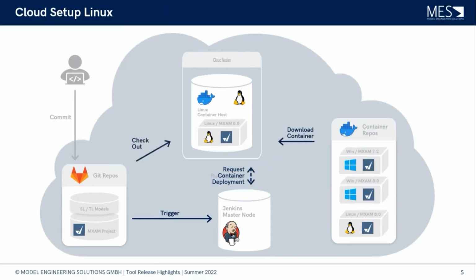And now this Linux and MXAM combination is downloaded into the cloud node here, and it can check out the model change from the repo and run the analysis. And after the analysis is done, we can have the results in the Jenkins, and then the Jenkins can as well undeploy the container, so to conclude the analysis that ran here in the cloud. So this is one example of a typical workflow with MXAM in a cloud.